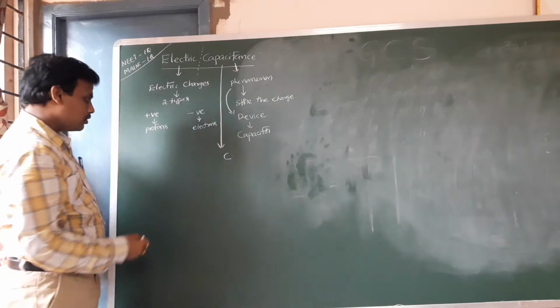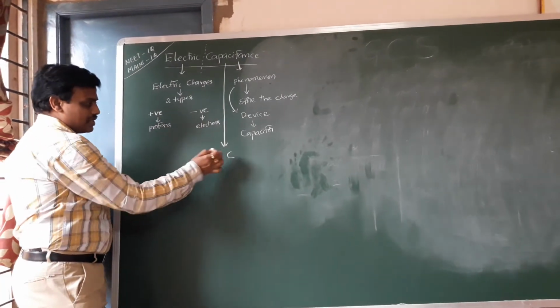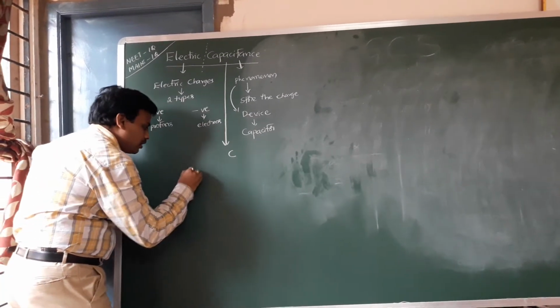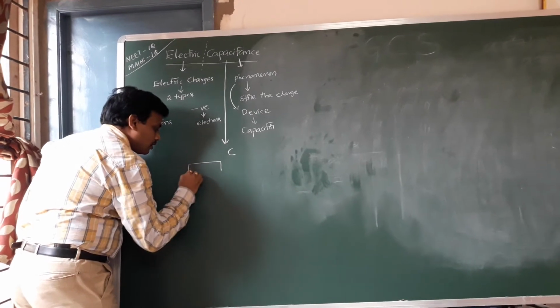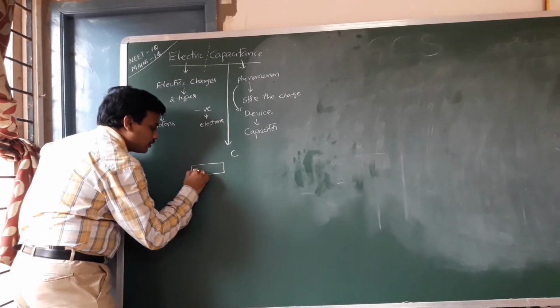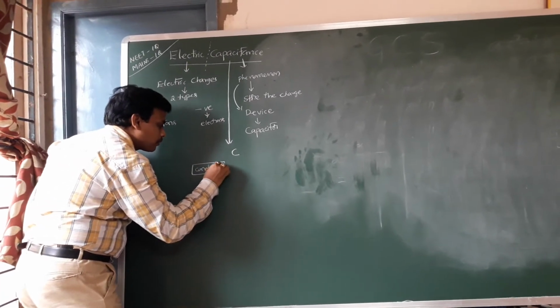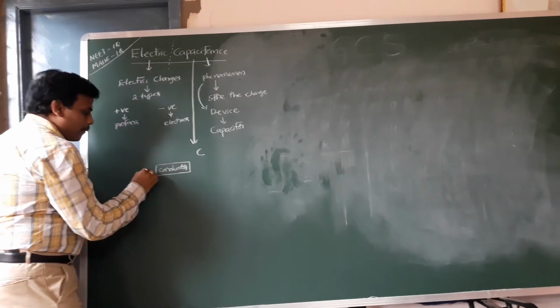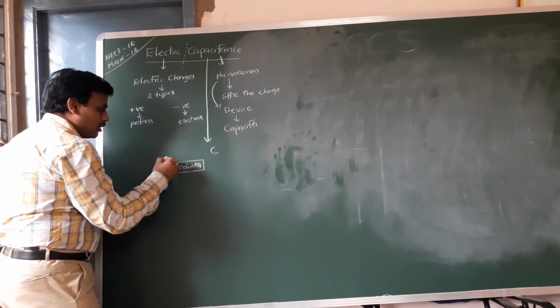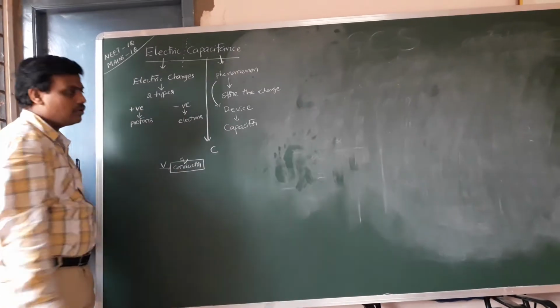So according to electric phenomena, consider one conductor. Suppose this is the conductor. You can apply the potential, capital V, and the charge also increases.